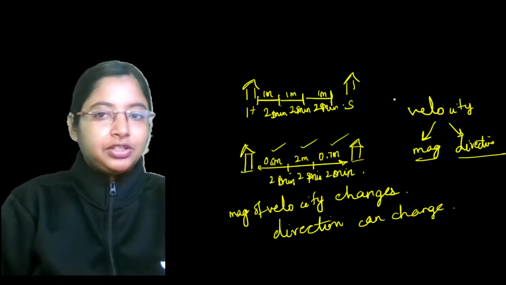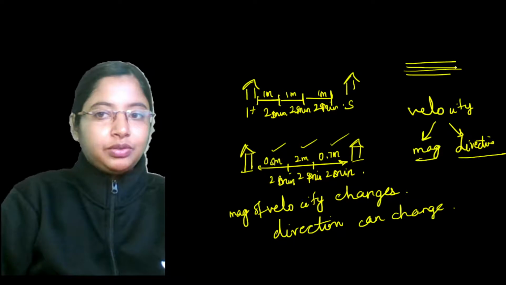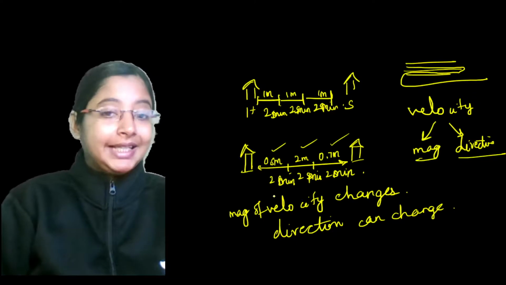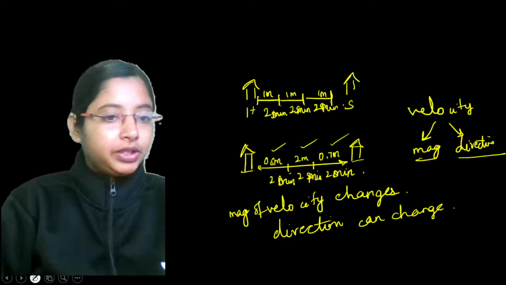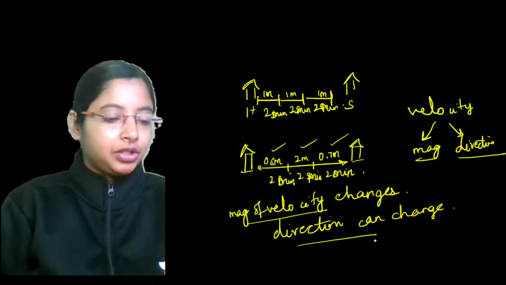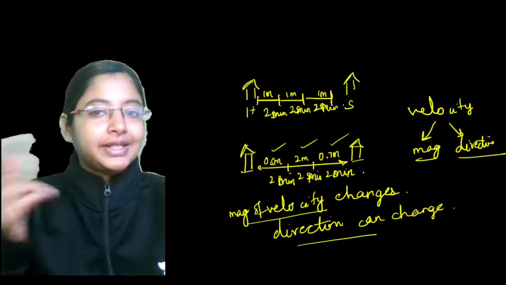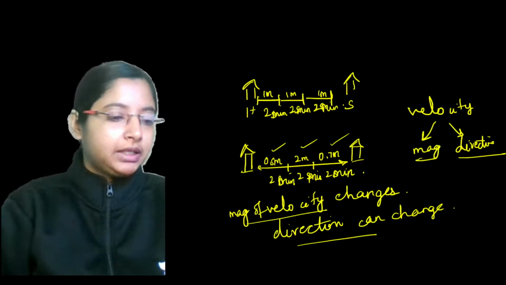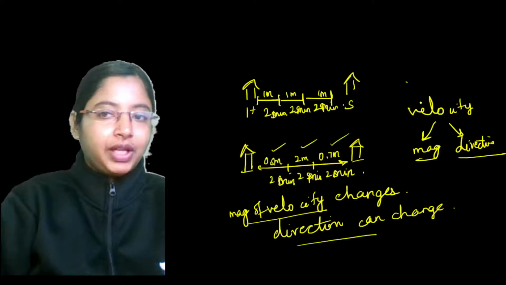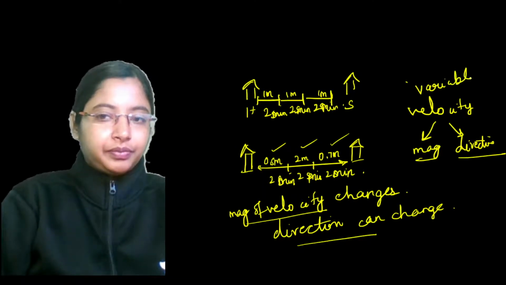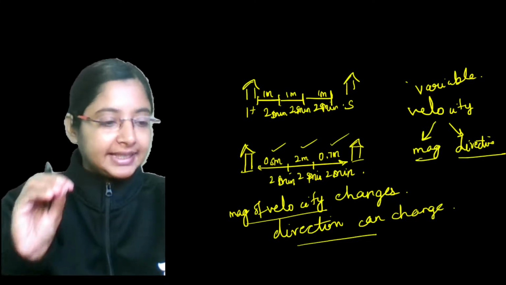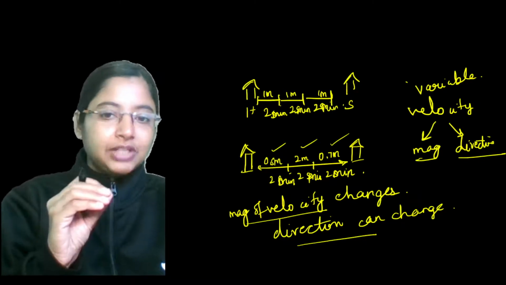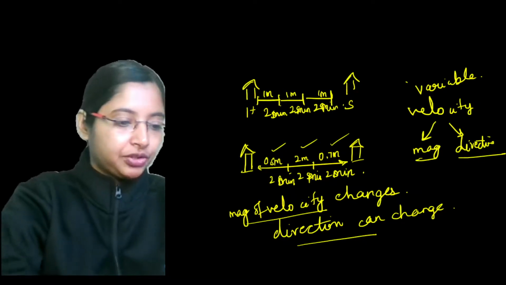Other than direction, let's just take a road. You're going this way and you have to change your position, take a U-turn and then go straight again. Direction can also change. Then both can also change, both the magnitude of the velocity and the direction. All of these will result in a variable velocity. Velocity is a vector quantity, so magnitude can change, direction can change, or both can change.